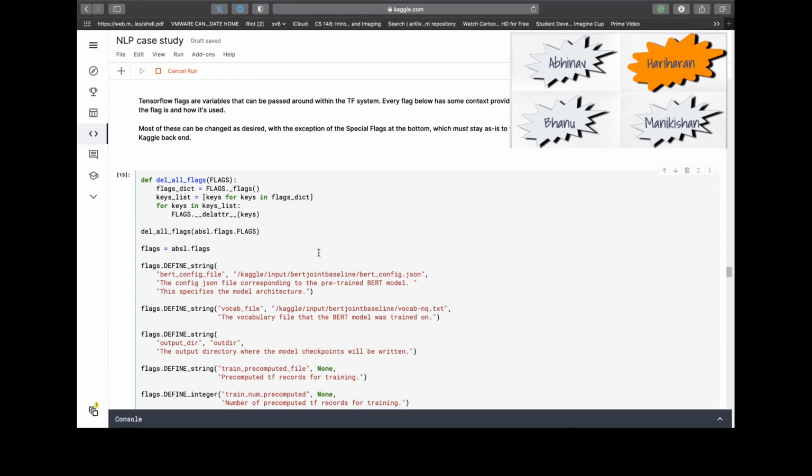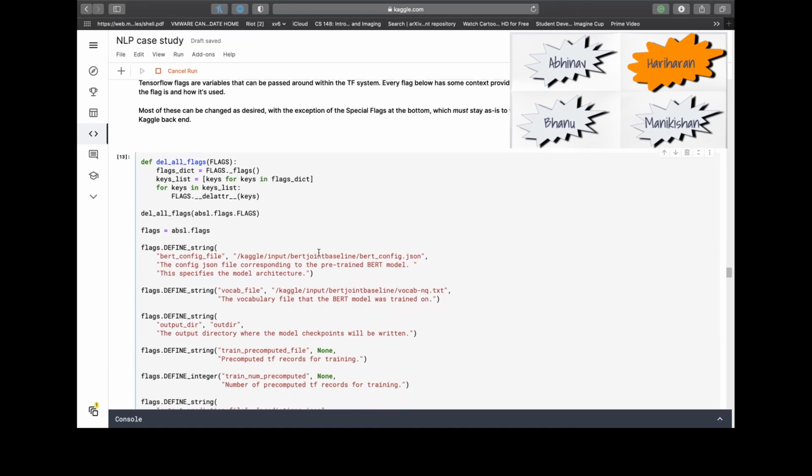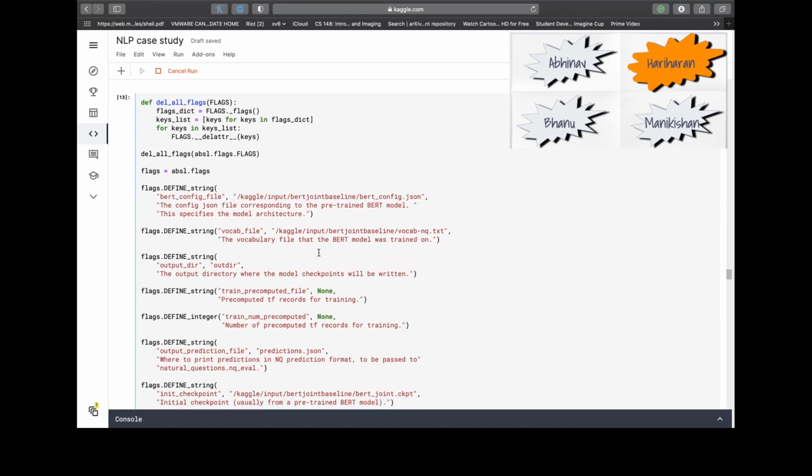Next, we'll look at the flags that are used. So basically, TensorFlow flags are variables that can be passed around within the TensorFlow system. Every flag below provides some context regarding what the flag is and how it's used. Most of these can be changed as desired, with the exception of the special flags at the bottom, which must stay as they are to work with the Kaggle backend.